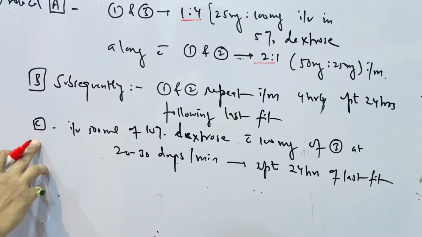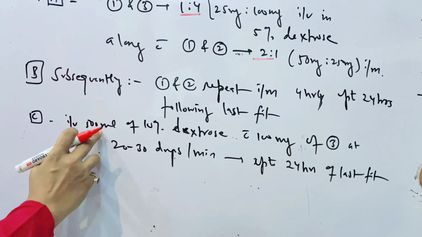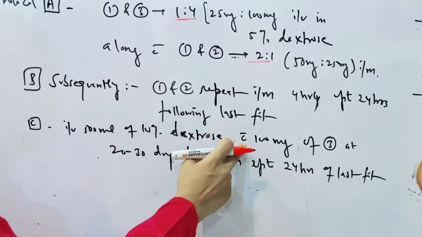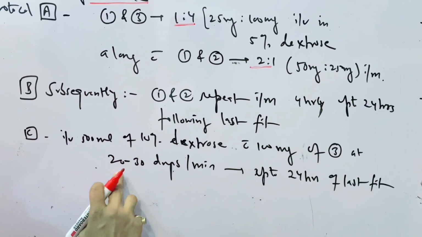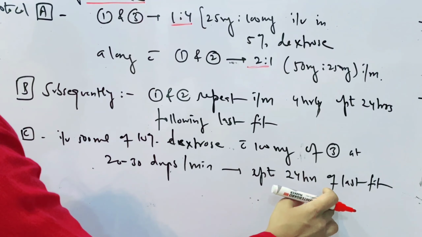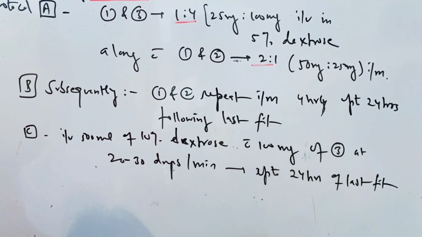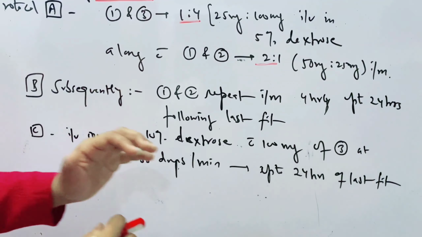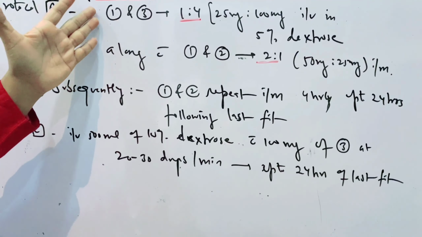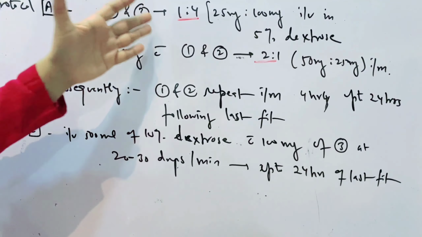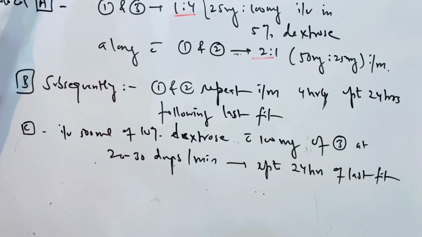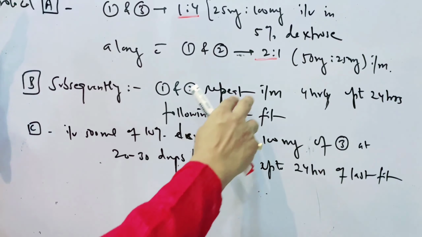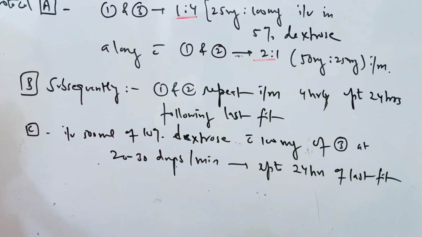And protocol C is IV 500 ml of 10% dextrose with 100 mg of 3, that is pethidine, at 20 to 30 drops per minute up to 24 hours of the last fit. That means as soon as the patient has convulsions, immediately we have to give 1 and 3 in the ratio of 1:4 IV directly, along with 1 and 2, that is chlorpromazine and promethazine in the ratio of 2:1 IM stat dose.